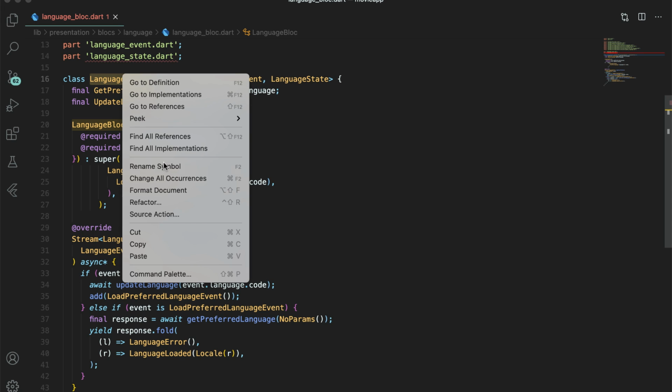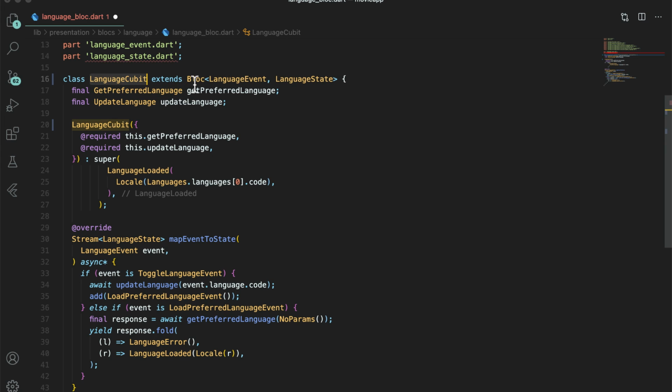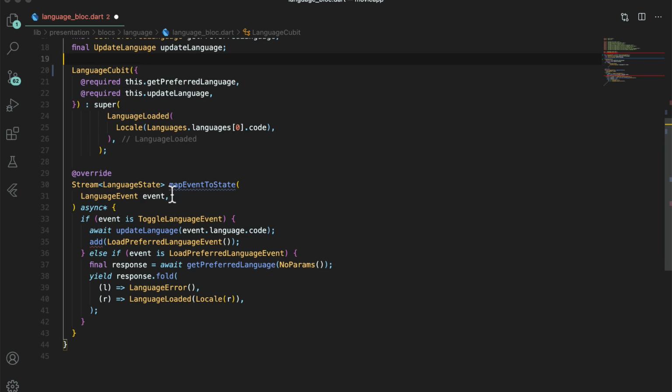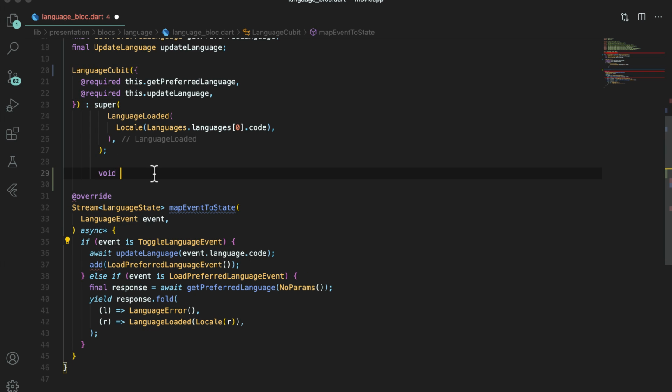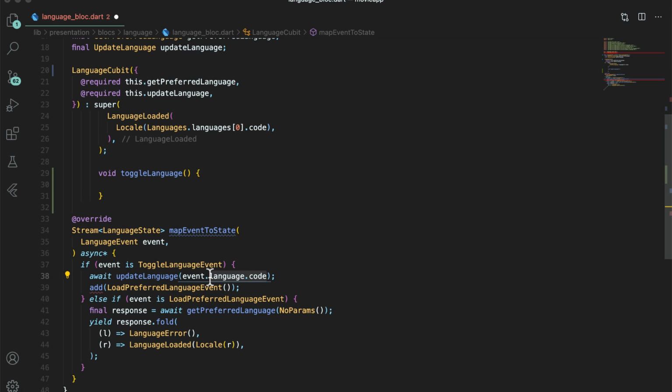We change the block to the qubit, keeping the state. We then create two methods to handle two different types of events that this block handles. Here as well, you will emit the state in all those two methods.